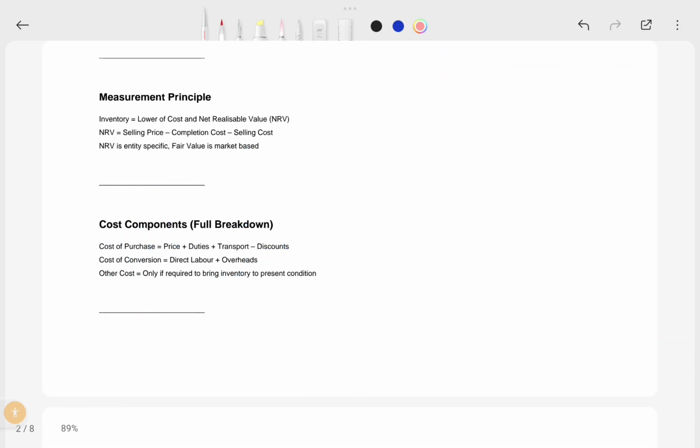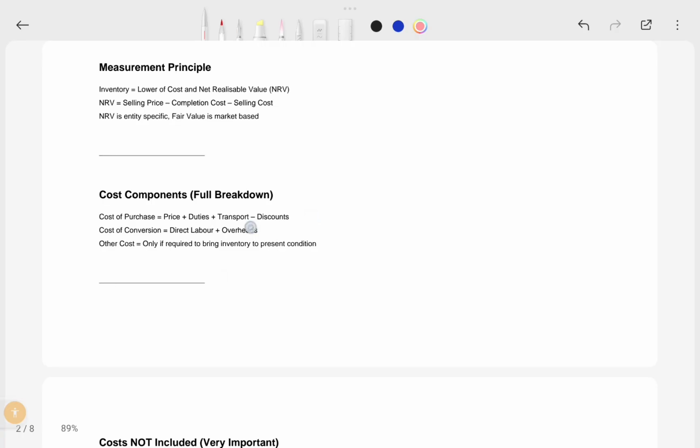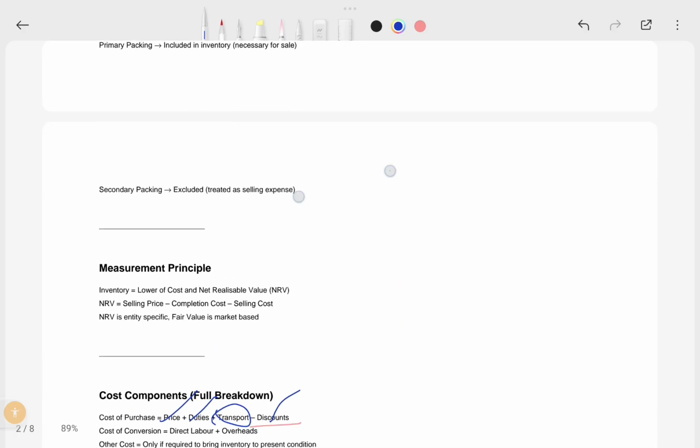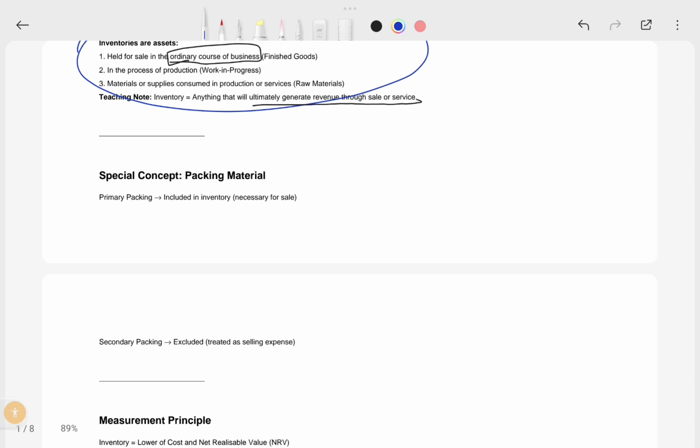So you should understand these discount concepts clearly. I will give examples also while solving the inventory problems, but I am just telling for your understanding purpose. So now you understand price, duties, discounts. And the transport is also important, and transport and packing material both. There will be packing material also, primary packing, secondary packing, everything. This is also similar to the transport concept, so I will explain both at once.